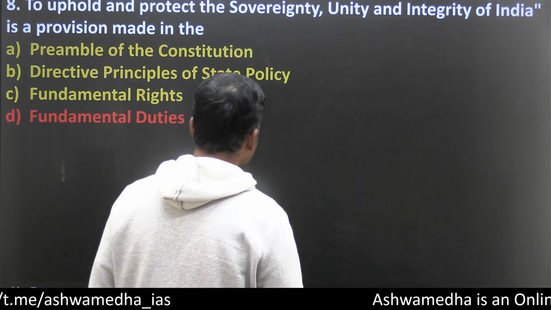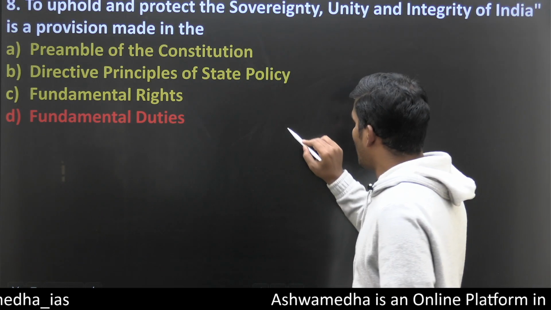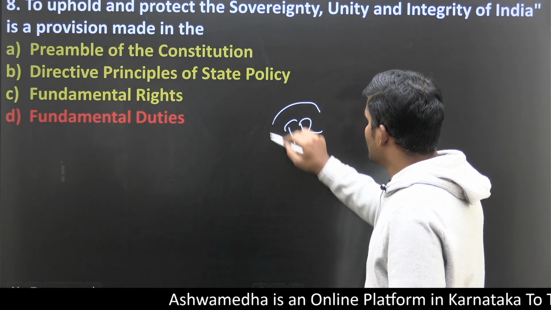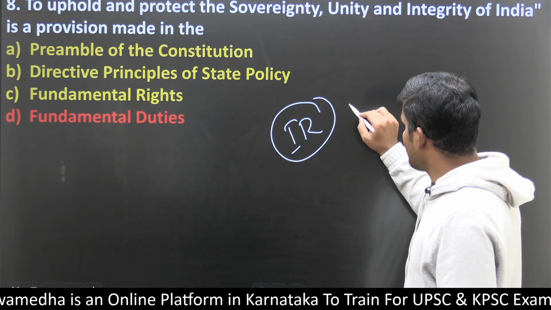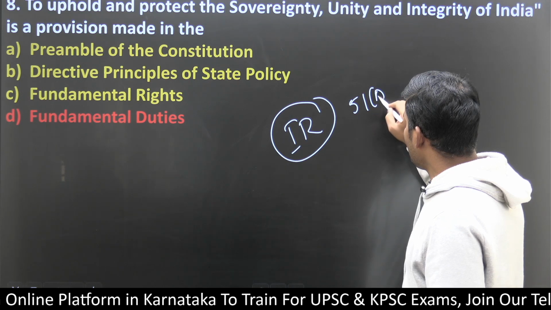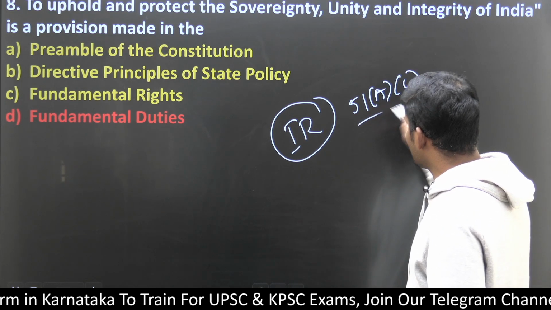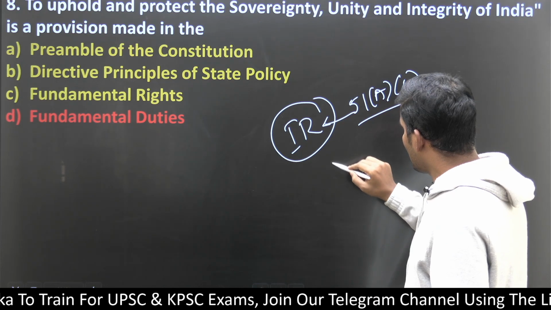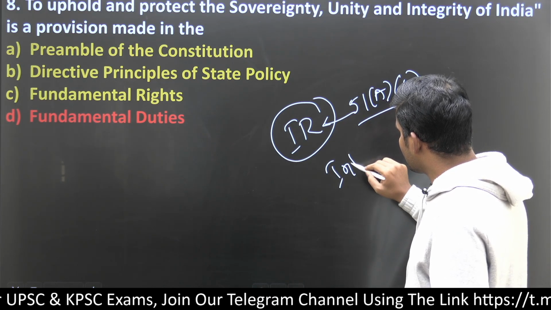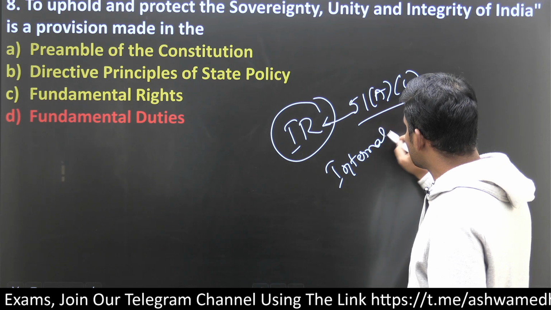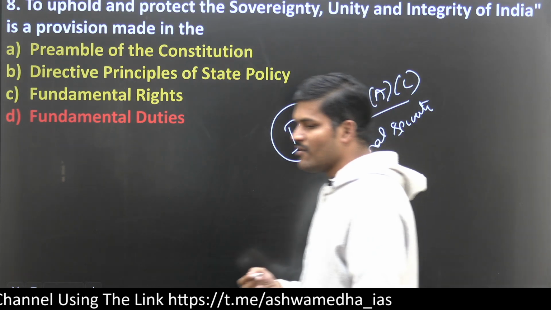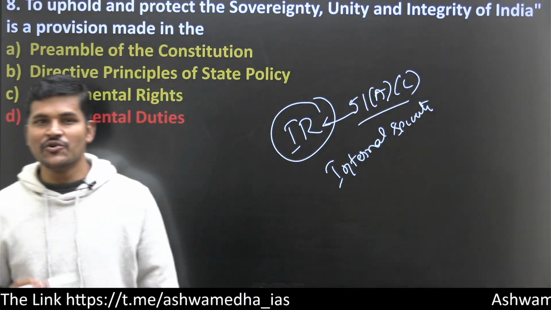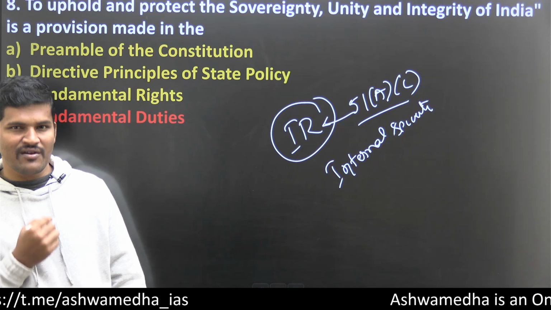You can use Article 51A(c) in IR-related topics and also in national security, because a few vested-interest people act against the sovereignty of the nation.